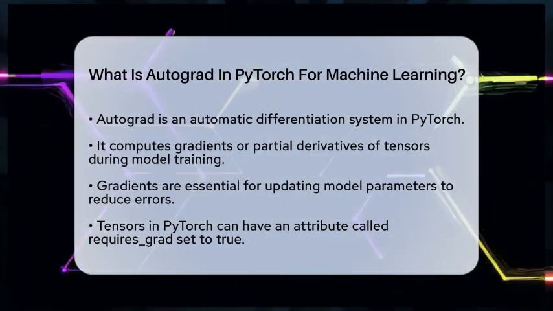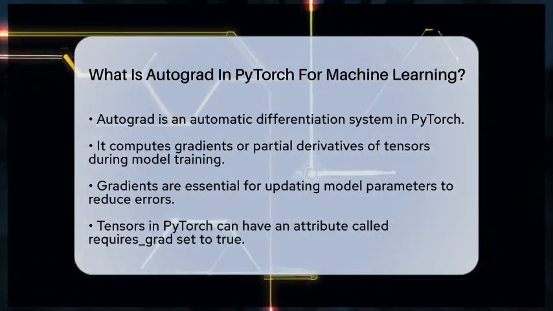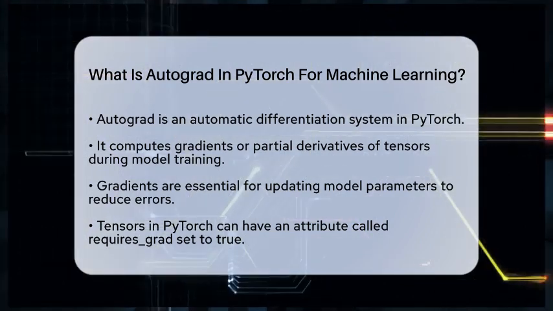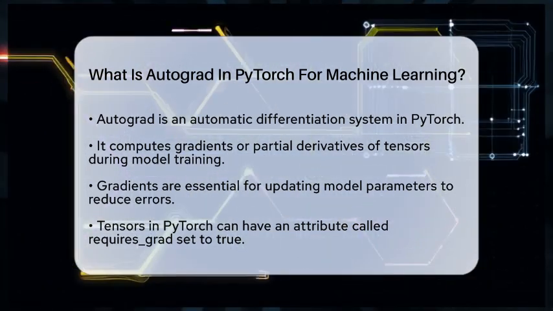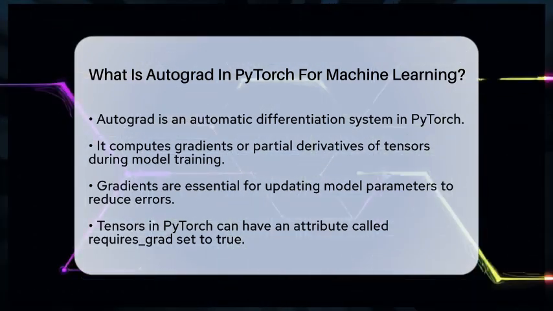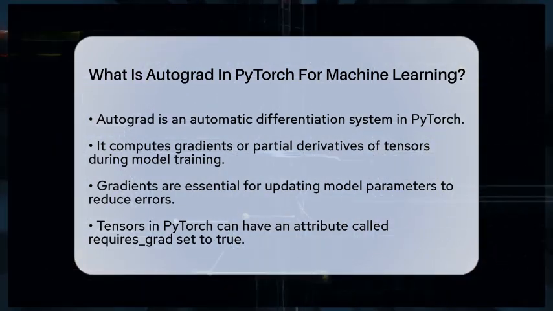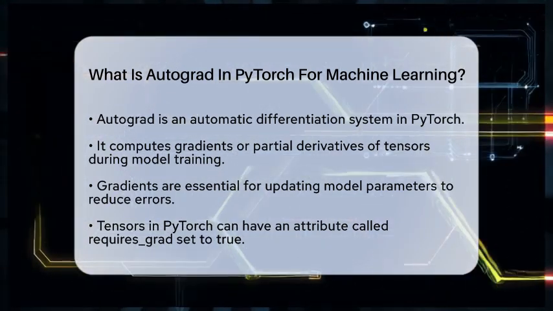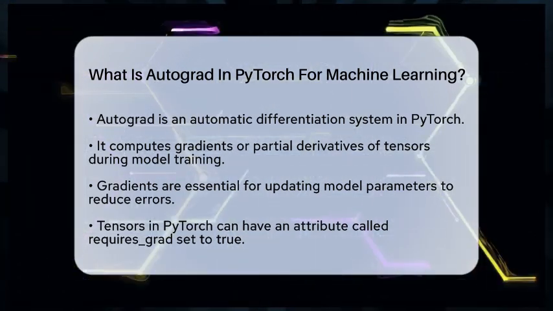Autograd is an automatic differentiation system in PyTorch that helps compute gradients, or partial derivatives, of tensors during the training of machine learning models. This is essential for updating the model parameters to minimize errors. When you work with tensors in PyTorch, you can set an attribute called requires_grad to true. This tells Autograd to track every operation performed on those tensors.